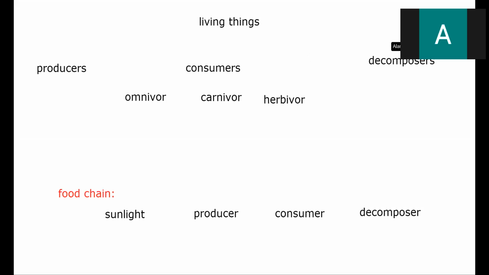Okay, guys, so before we take the exam, we were talking about food chain. But before we learn about food chain, let's learn about how living things are grouped. Can you tell me how many groups we have for living things? Based on what they eat or how they live? If it's based on what they eat, are you here with me, guys?